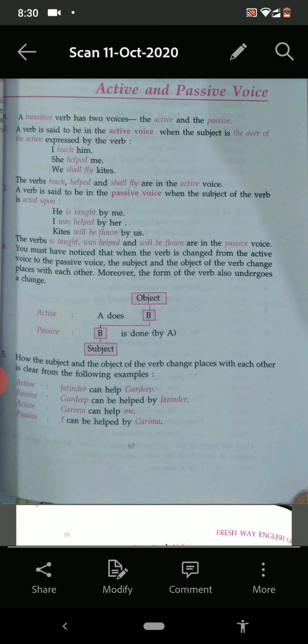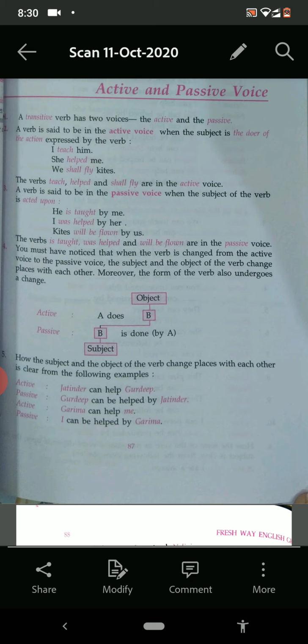Means subject is not doing anything, subject is acted upon. Somebody else is acting upon the subject. Subject is not doing the work. He is taught by me. The work of teaching is done by me, not by he. I was helped by her, means she was helping, not I. Kites will be flown by us.